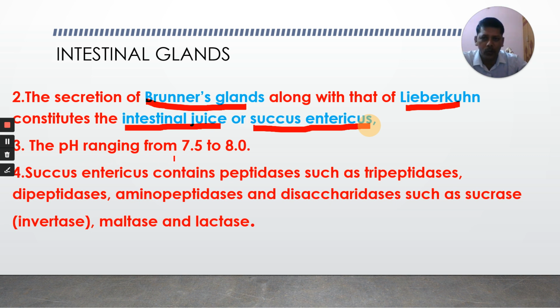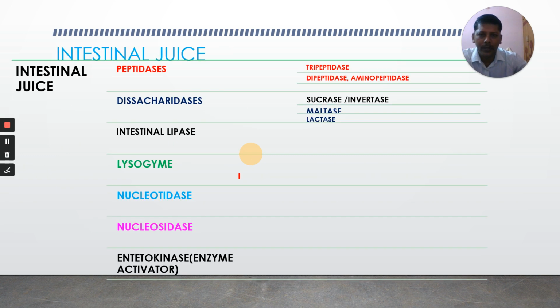The pH value here is 7.5 to 8. The pH value of salivary juice is 6.8, the pH value of gastric juice is 0.9 to 1.8, and the pH value of intestinal juice is 7.5 to 8. Succus entericus, that means intestinal juice, contains different types of enzymes.